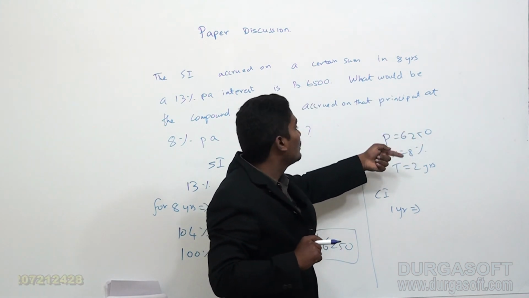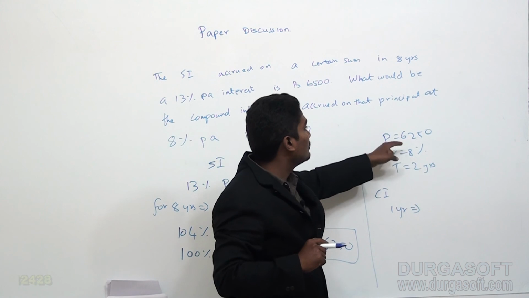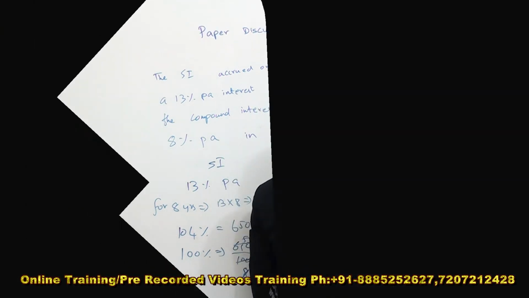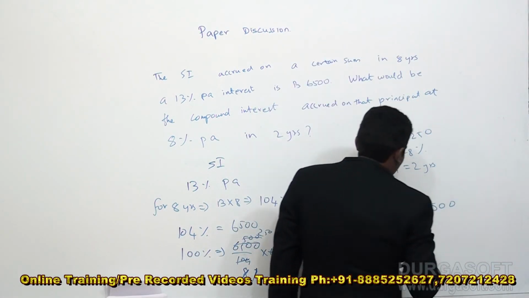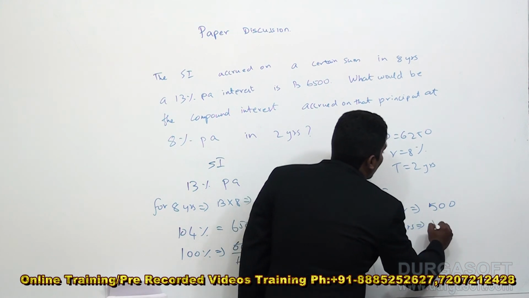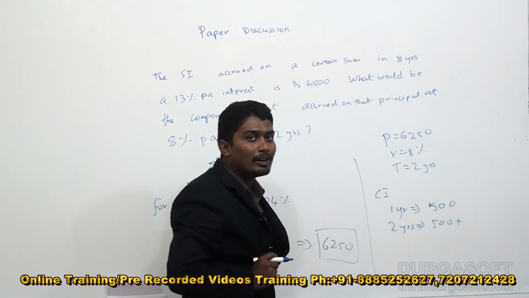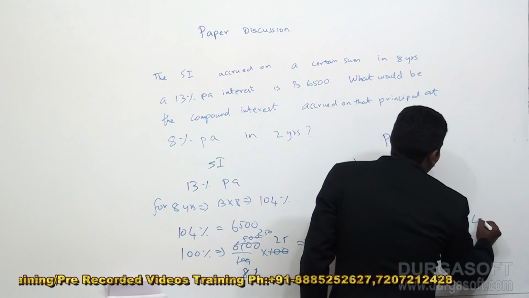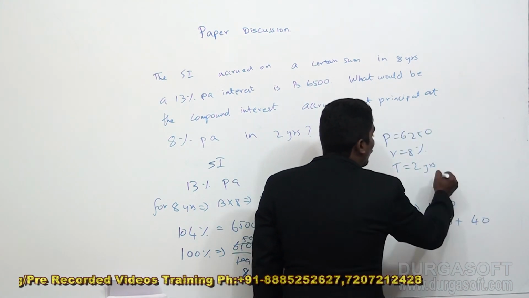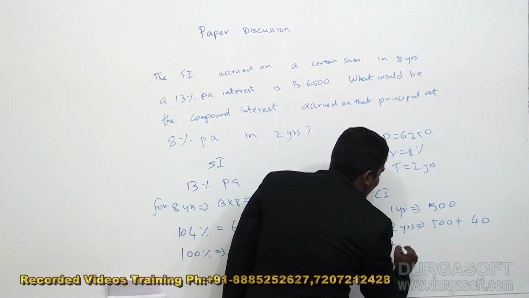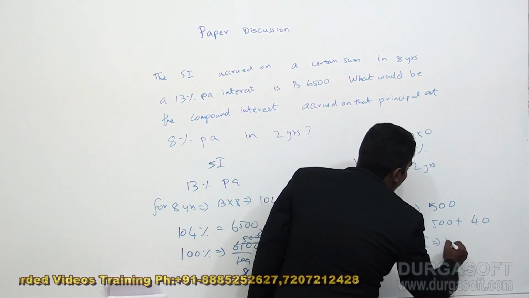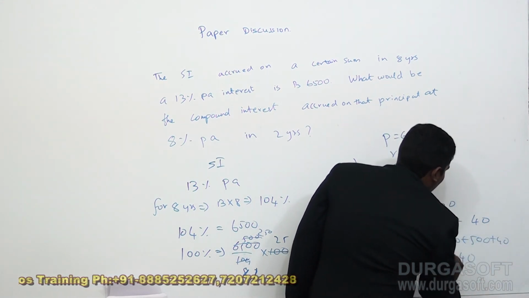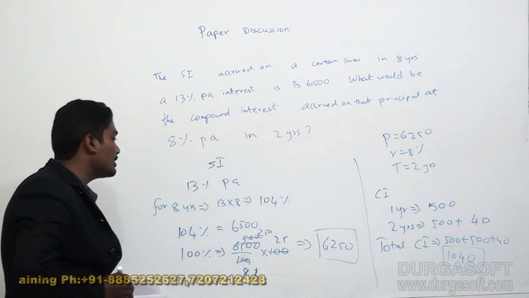2% will be 125. 8% will be 500. At the end of the first year, you will get 500 rupees as interest. After 2 years, you will get 500 for the principal amount. Again 8% of 500 you will be getting as interest, which is another 40 rupees. So the total compound interest will be equal to 500 plus 500 plus 40, which is 1040 rupees. So your total compound interest that you will be getting is rupees 1040.